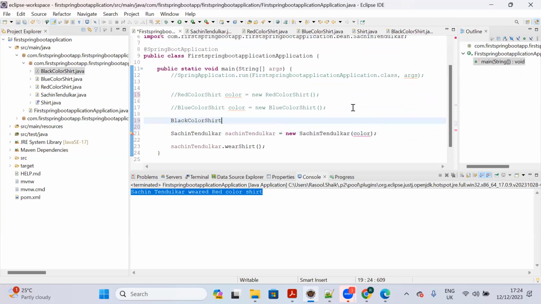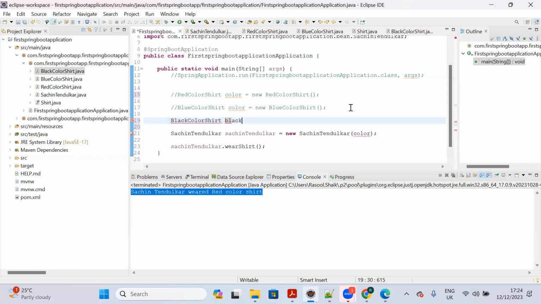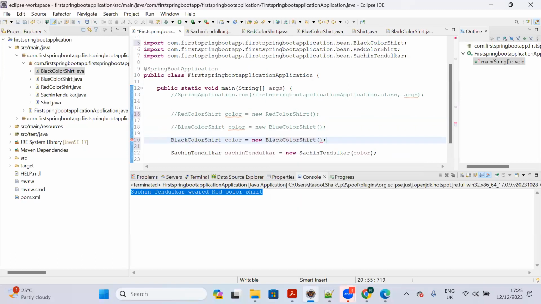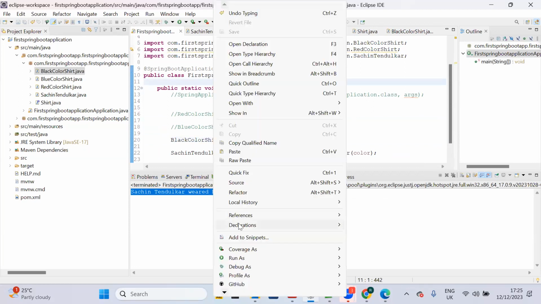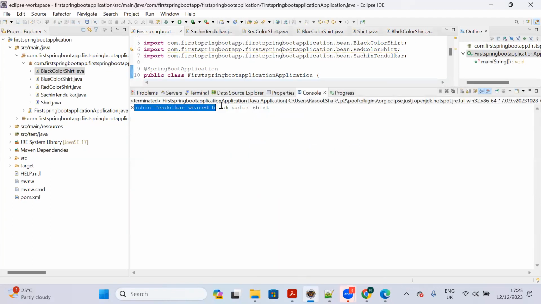So let me create a black color shirt. Very simple Java program, guys. You will never forget tightly coupled programming now. Tightly coupled and loosely coupled. Okay, black color shirt. That's it. Now let me run the Java application. Right click and run as Java application. See, Sachin Tendulkar is able to wear a black color shirt as well.